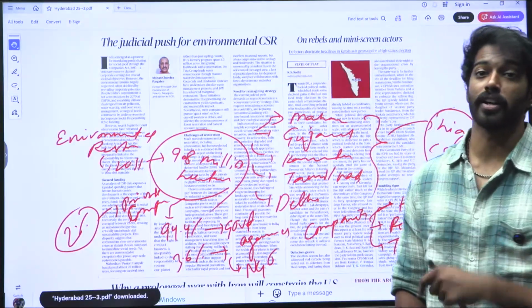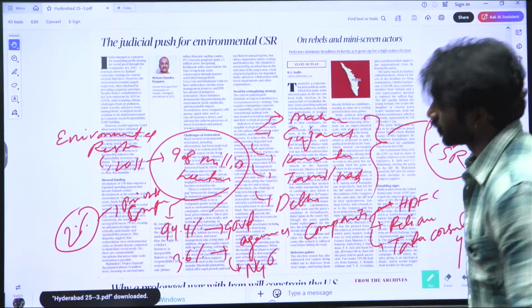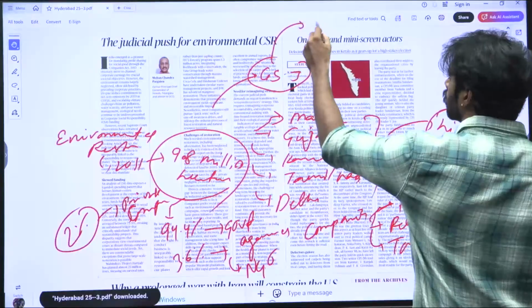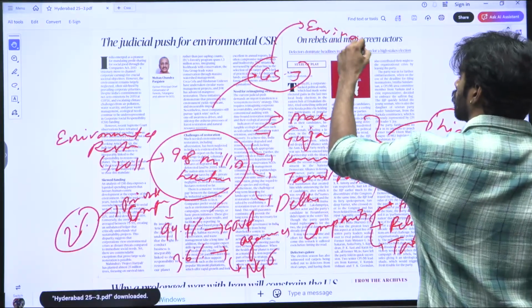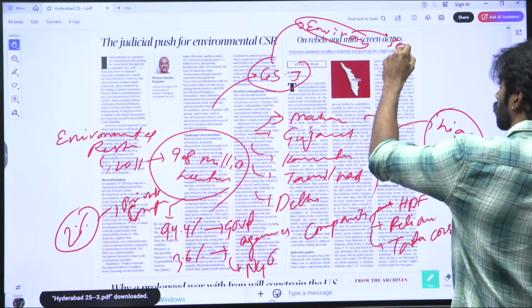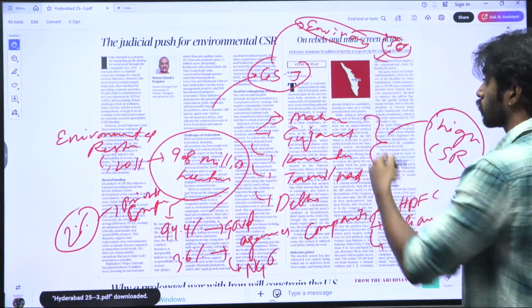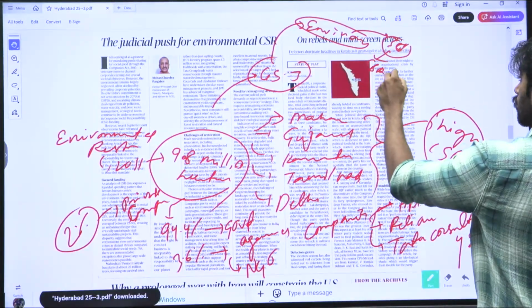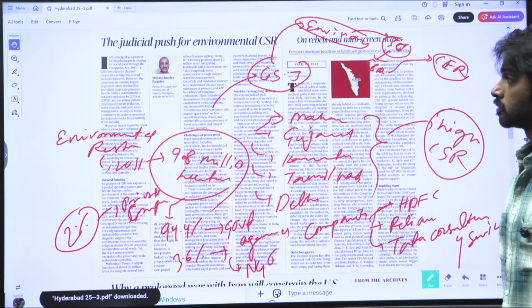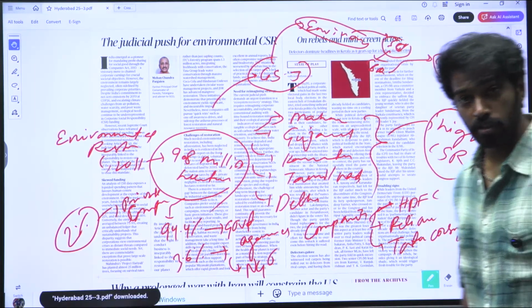You can use this information for GS3 under environment, on how economic degradation is happening and how you can divert corporate social responsibility into corporate environmental responsibility. These are the aspects that are present in today's newspaper.